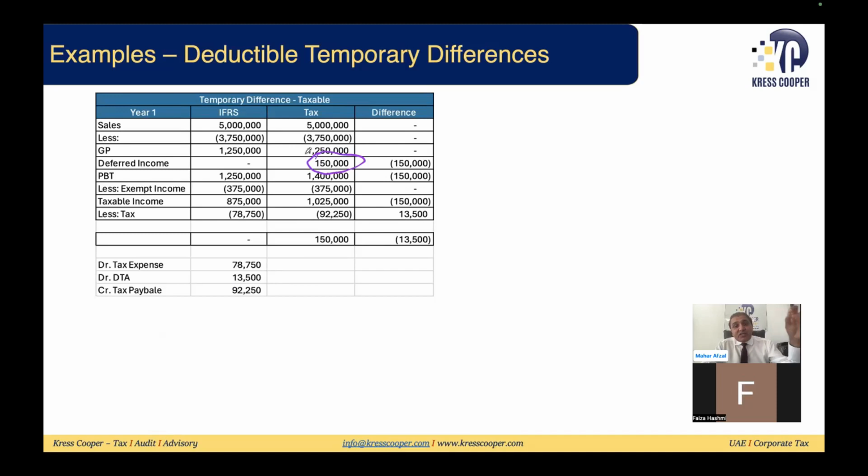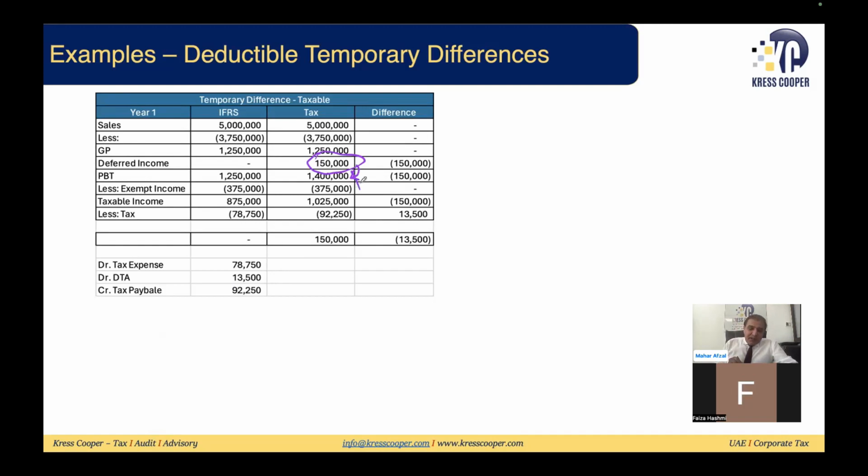I'm not talking specifically about the UAE corporate tax principle, as I discussed in the very beginning. We are discussing general principles of deferred tax. So 150,000 has increased the taxable income of the company, and the company is paying higher tax in the current tax period. The company will be liable to pay lower tax in the future.